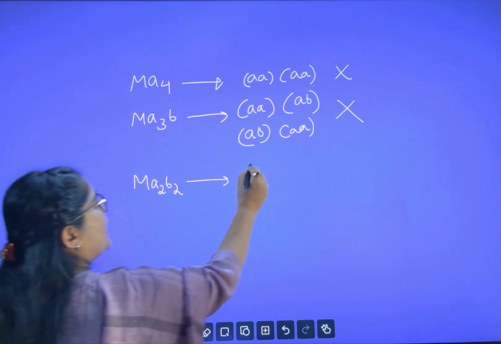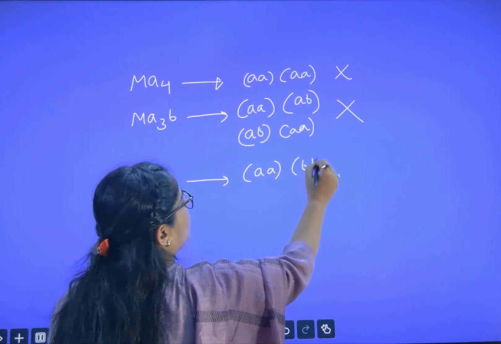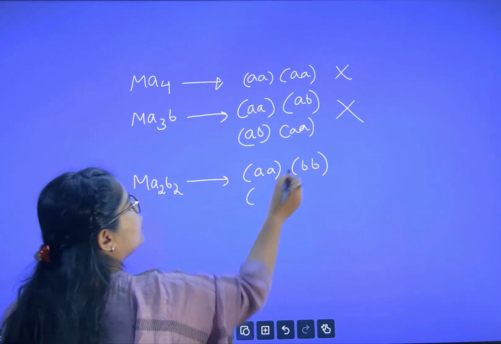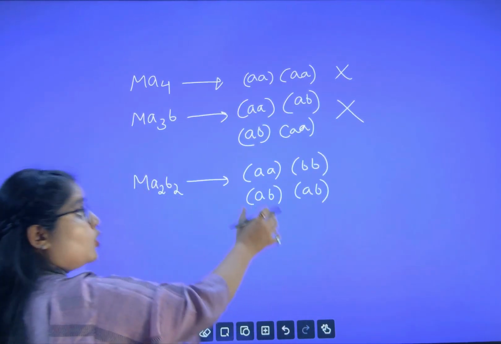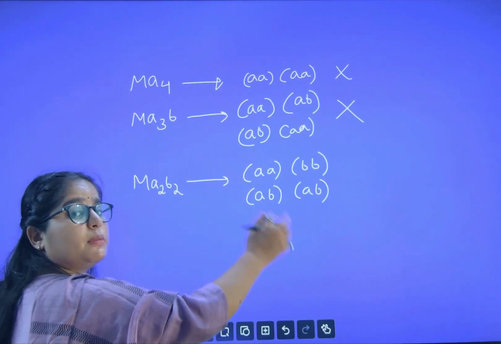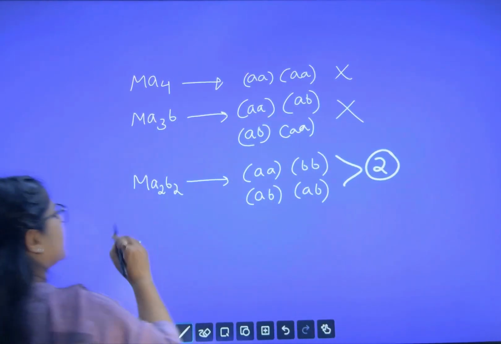Next, M, A2, B2 type. Let us see the pairing here. I know you guys are very expert in making pairs. A, B, B. Now let us interchange A, B and A, B. So both are different. How many possibilities? 2 possibilities. So I will say this will show 2 GI.